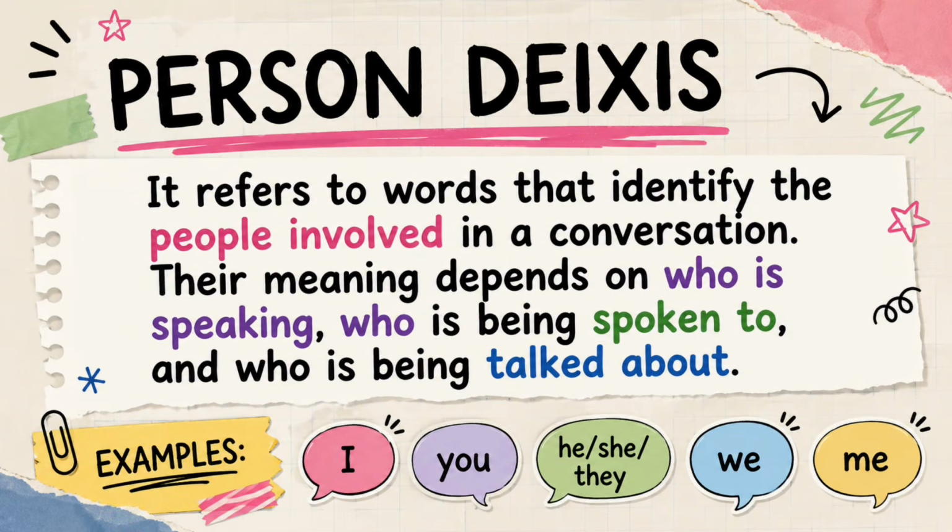Person deixis refers to words that identify the people involved in a conversation. Their meaning depends on who is speaking, who is being spoken to, and who is being talked about.